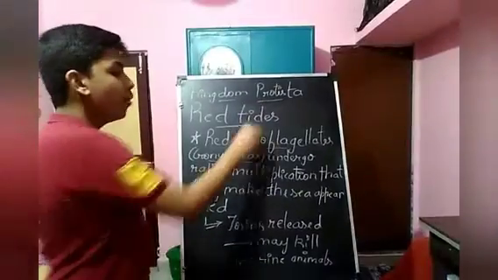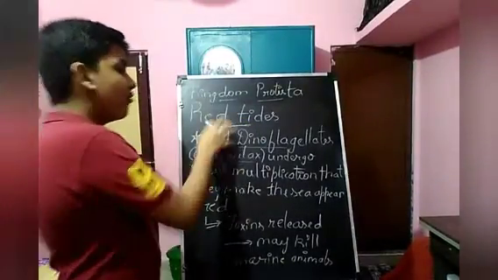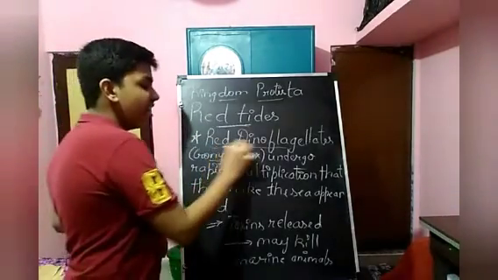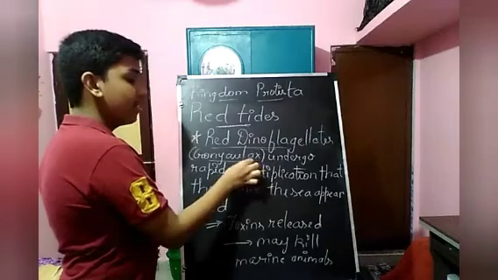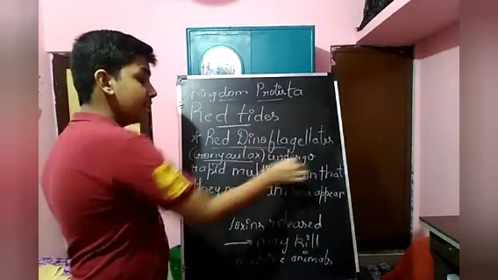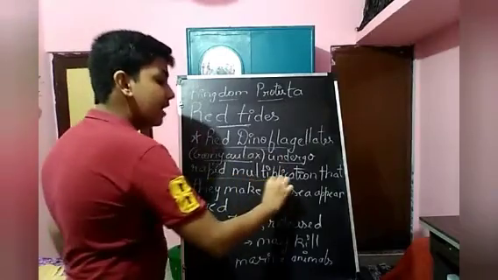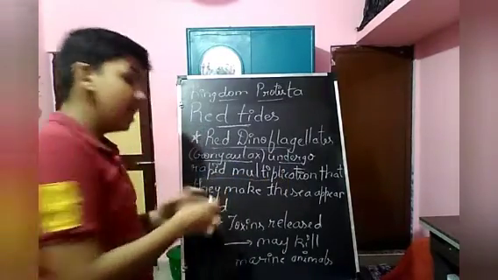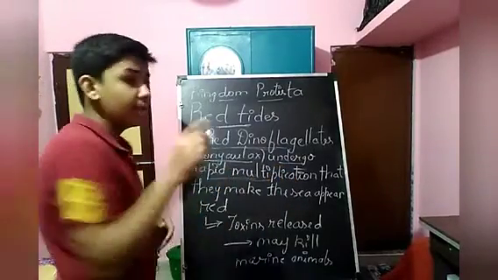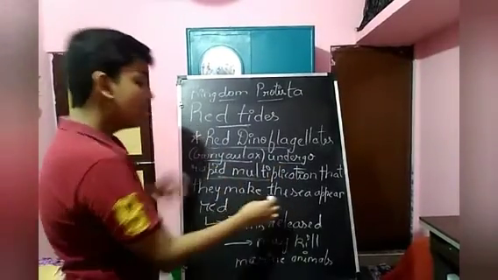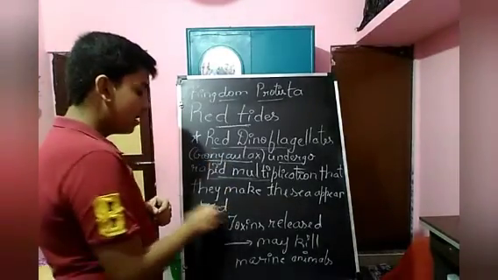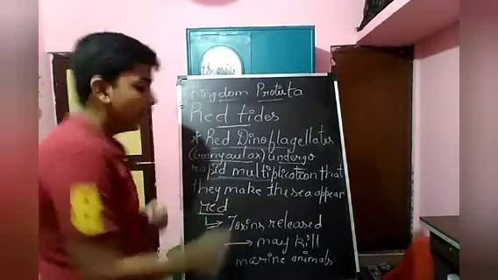So we talk about red tides. The simple definition of red tides is that red dinoflagellates, for example Gonyaulax, undergo rapid multiplication, not cell division, rapid multiplication. It makes the sea appear red. So that is called red tides.